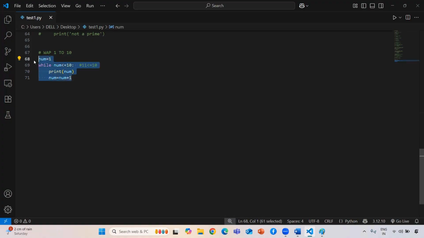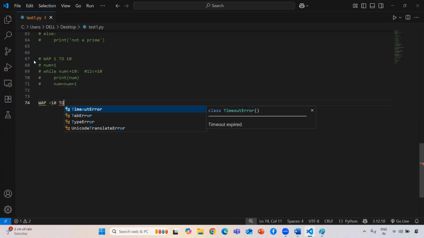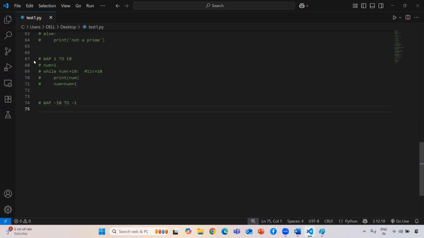Now, the next while loop question is that we need to print -10 to -1, because in the for loop we printed -1 to -10. In this while loop, we are printing -10 to -1. I am doing this small coding to build your logic, because only if you think like a coder can you implement the code logic.